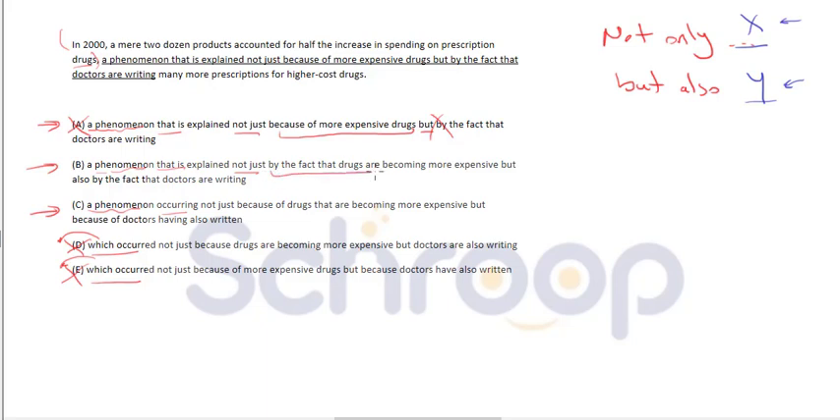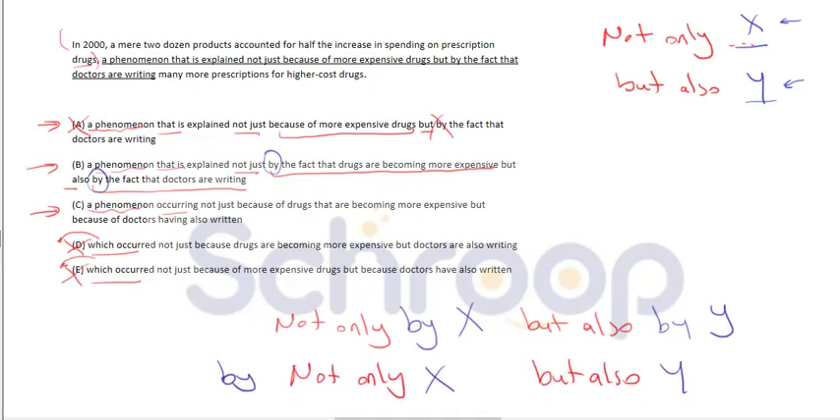Not just by the fact that drugs are becoming more expensive, but also very good, by the fact that doctors are willing. There is parallelism here, not just by, but also by. So there has to be parallelism inside the not only and but also phrase, by X, by Y, or if we take by out, this by belongs to both X and Y. By not only X, but also Y. So here the structure is correctly used and parallelism is okay.